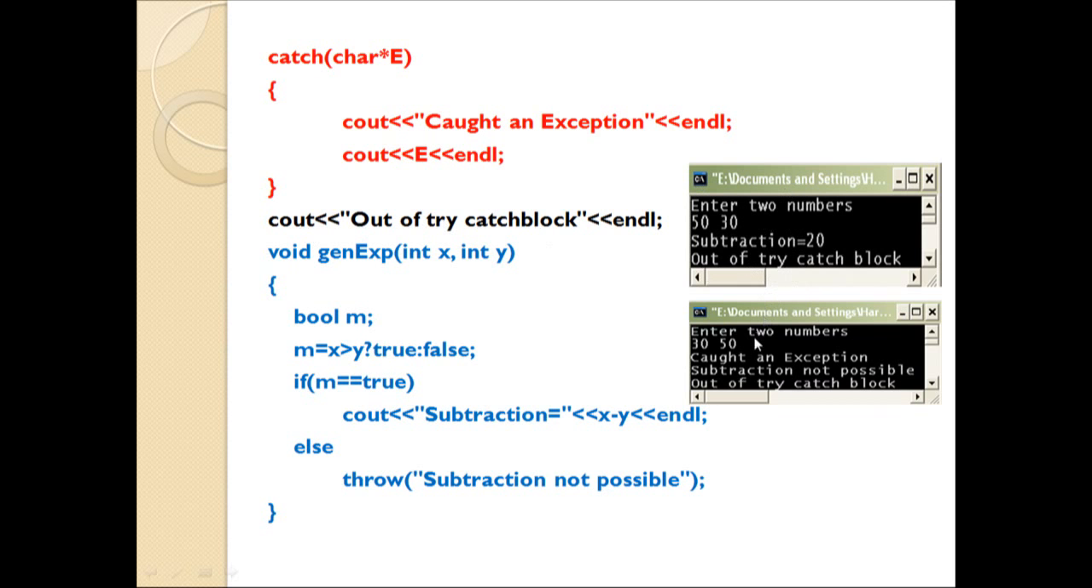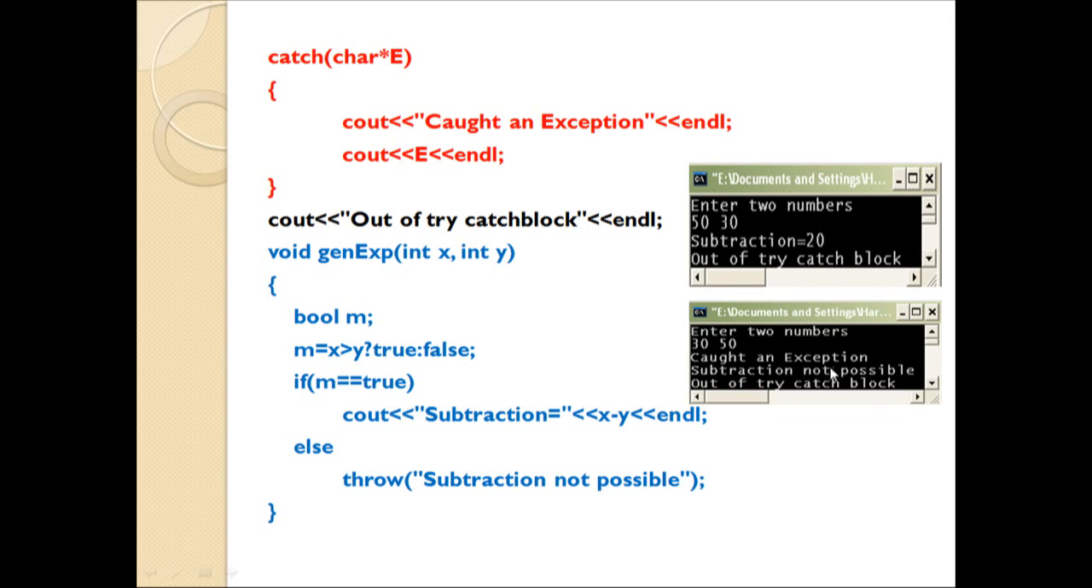In the second case, what we have done, we have taken two numbers. First number, that is the value of x, is 30, and the value of y, that is the second number, is 50. Now in this situation, the conditional statement which we have given in the generate exception function, that is 30 is not greater than 50, this statement is false. So control will move to the body of the else statement, and throw an exception. As soon as this statement is executed, here you can see subtraction not possible.